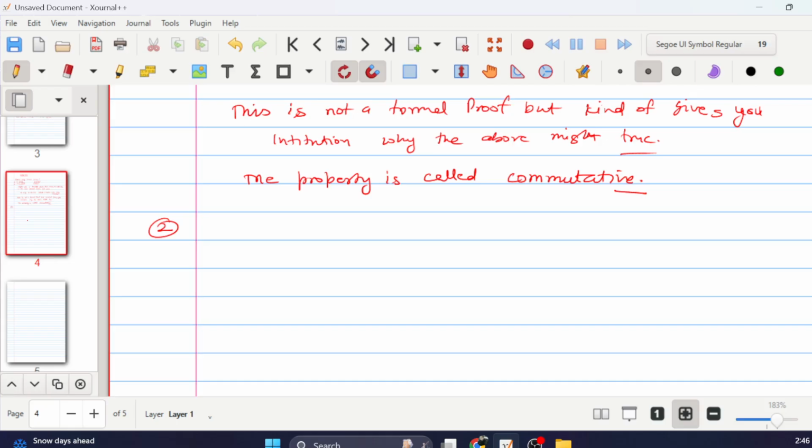Now the second property which we are going to learn, we'll take another example. Explain why 2 plus 3 plus 4 is equal to 2 plus 3 plus 4.